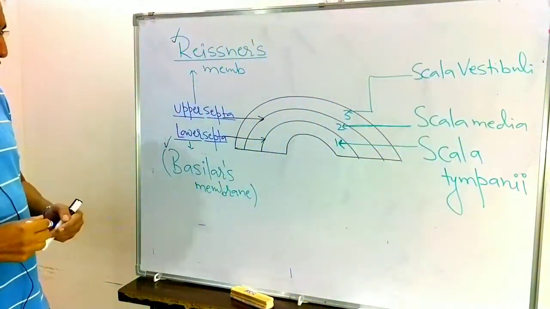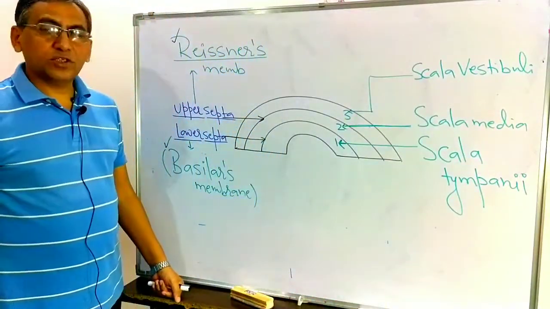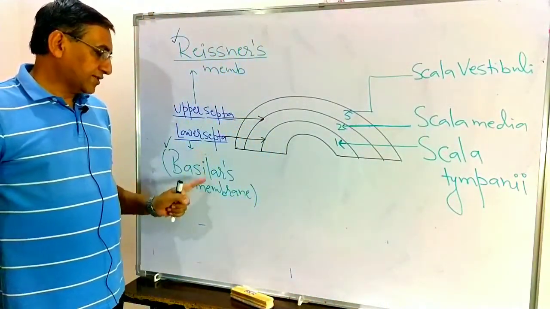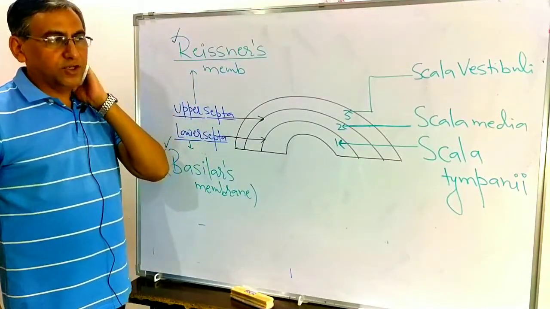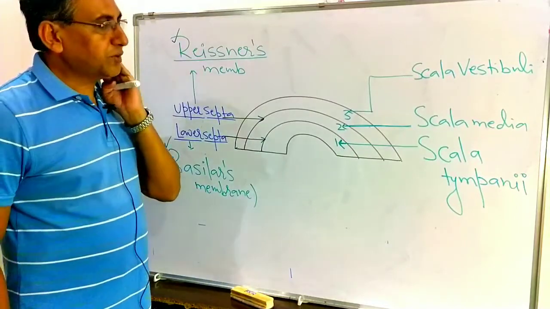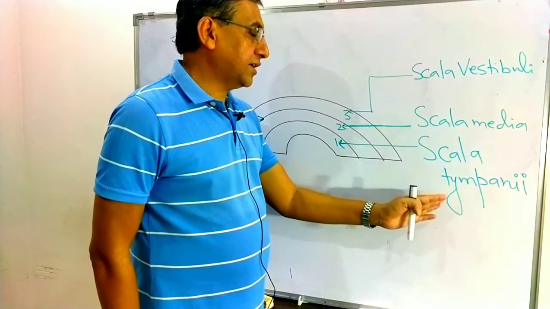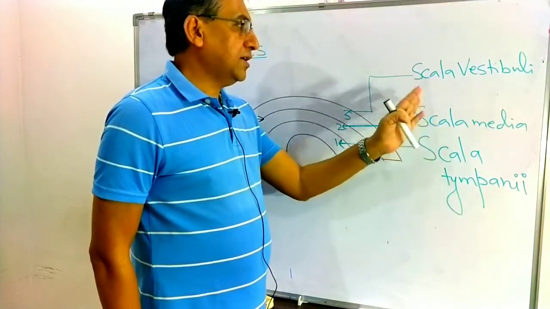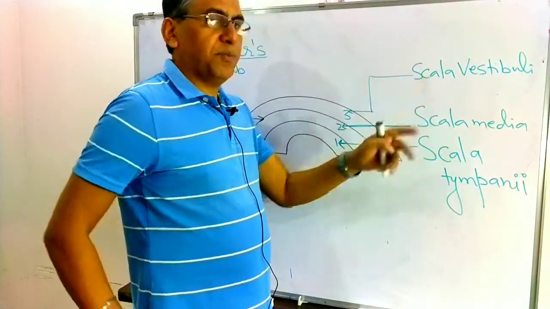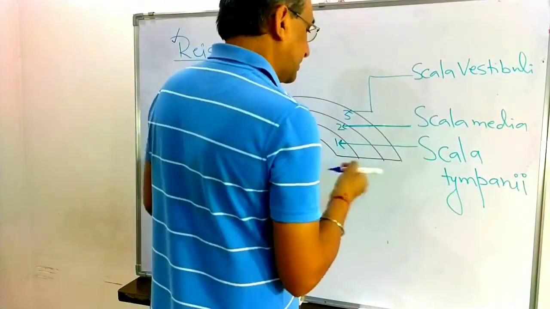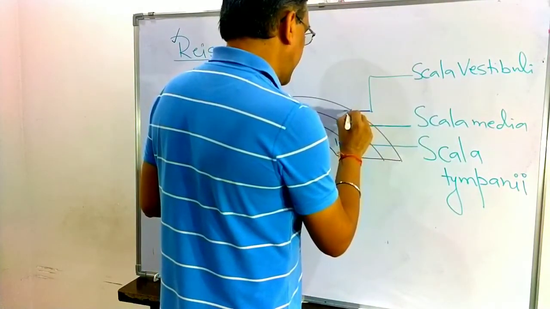So internally, due to presence of two septa, the cochlea is divided into three chambers. Two septa: lower septa, basilar membrane, upper septa, Reissner's membrane. The chambers are scala tympani, scala media, scala vestibuli. Lower chamber, middle chamber, upper chamber.